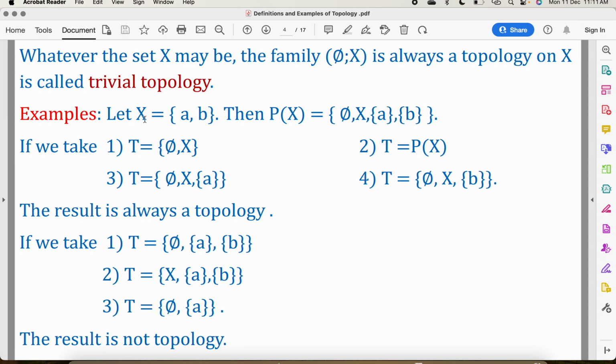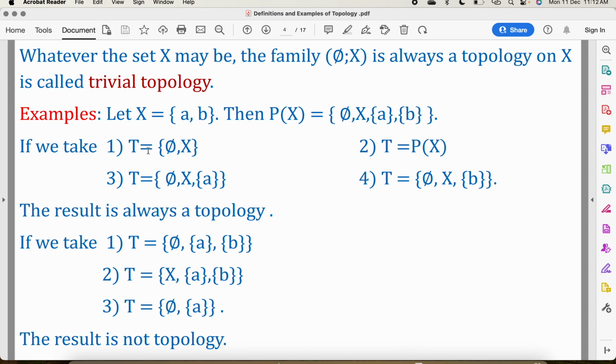If we consider an example, let X equal {a, b}, and we consider the power set of X equal to {phi, X, {a}, {b}}, because power set consists of all the subsets of X. So power set of X consists of four elements: phi empty set, X complete set, instead of X we can write {a, b} as well, {a} and {b}.